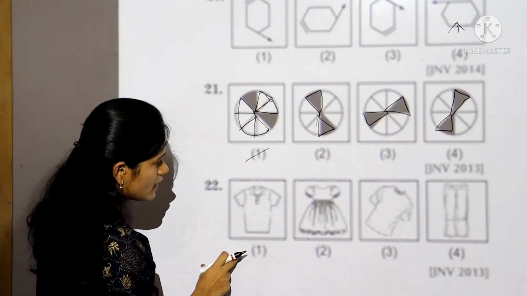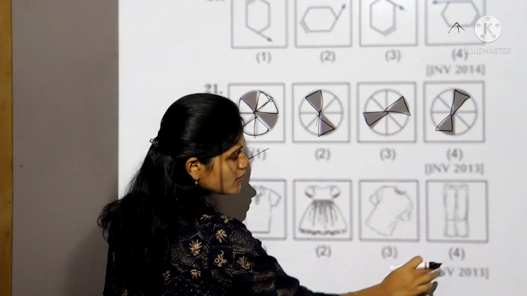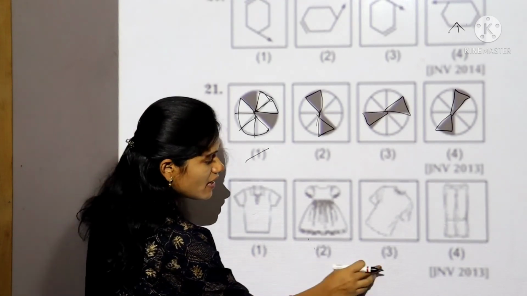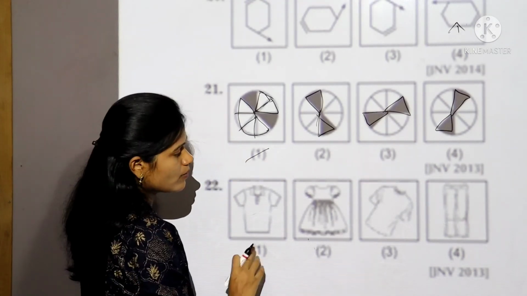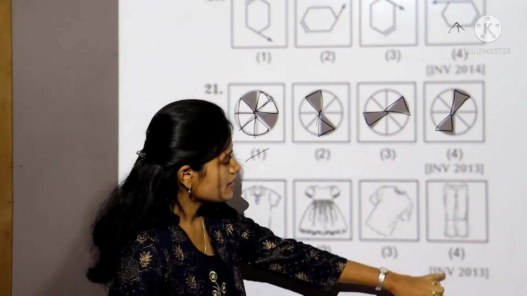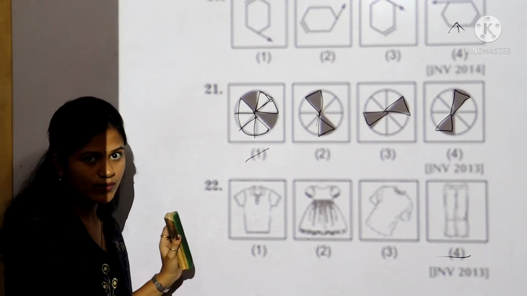Here they have given a t-shirt, frock, shirt, and next is pant. So these 3 are worn on the upper part of the body, which is the lower part of the body? So the answer is the fourth one, because the remaining 3 we wear on the upper part of the body.